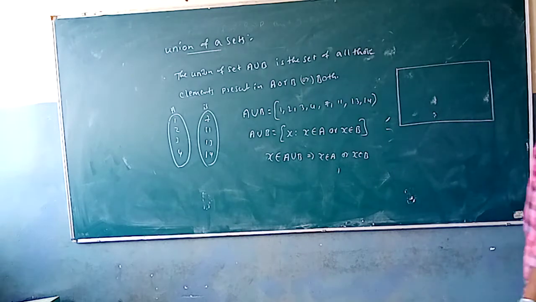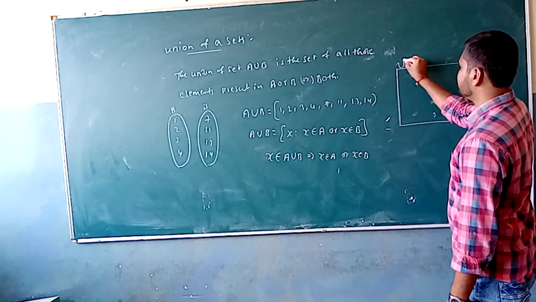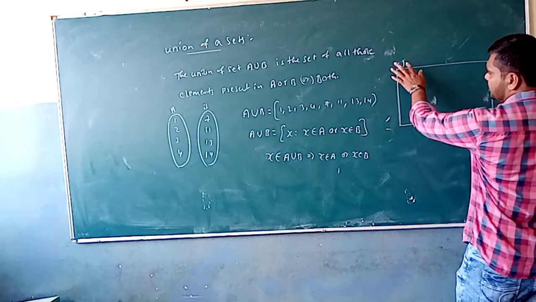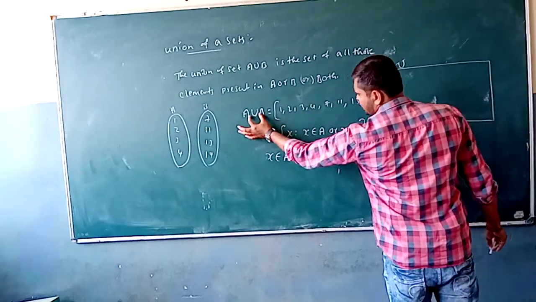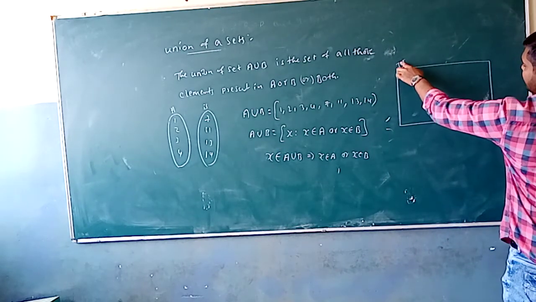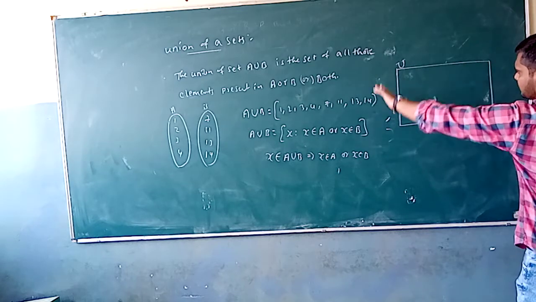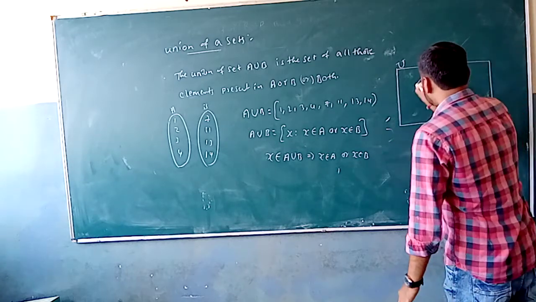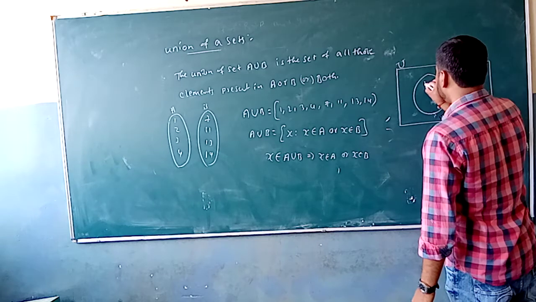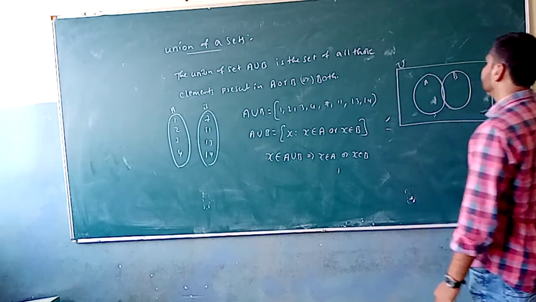If we consider the diagram, this is going to be the universal set denoted by the capital letter U. So don't confuse the capital letter U with the union symbol. This is the symbol for union and this symbol is for the universal set. Here the complete rectangle is the universal set, the first circle is represented for A, and the second circle is represented for B.